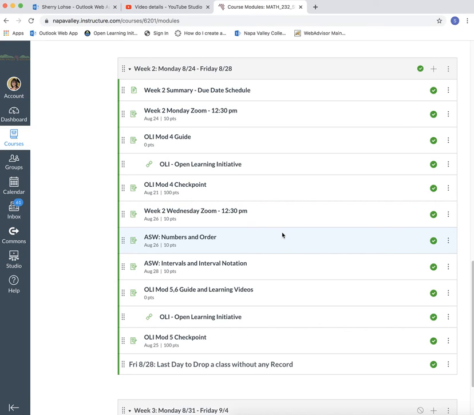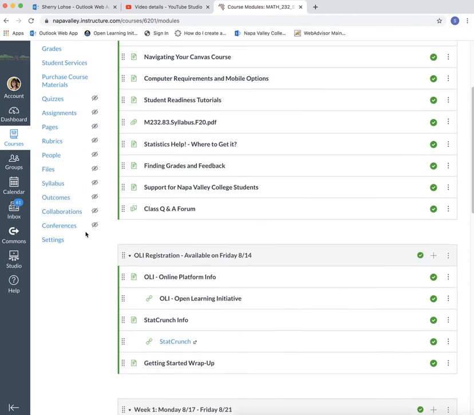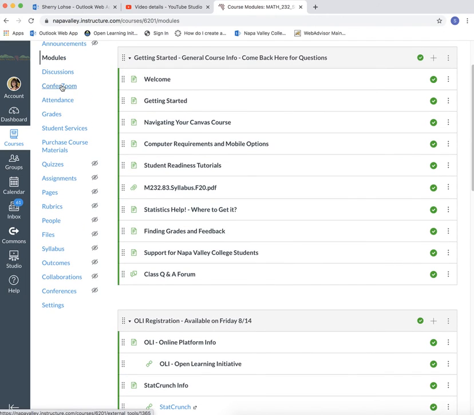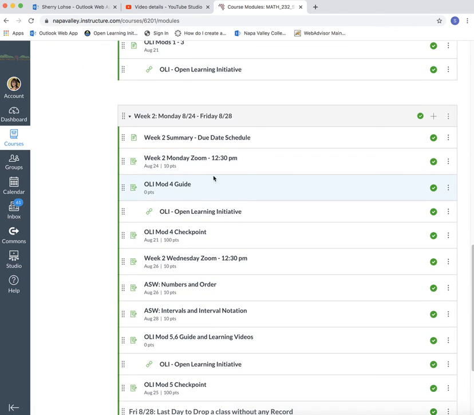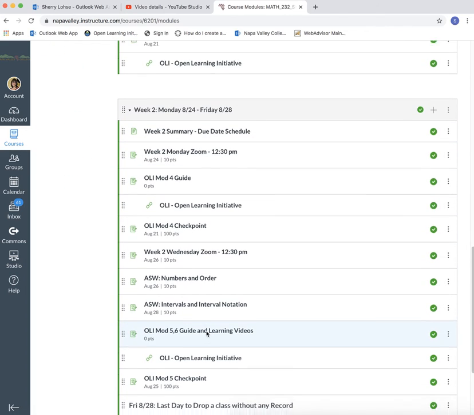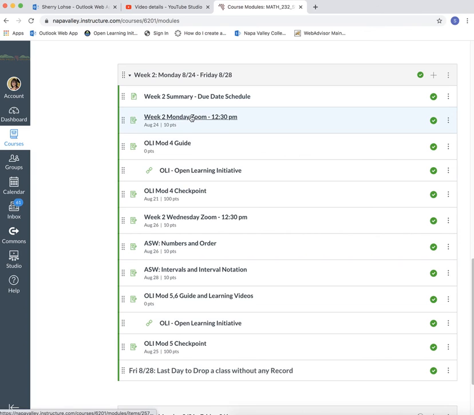When you get stuck, you do have to take that first step and reach out. Use the ConferZoom button and book a private appointment with me. Send me an email to set something up. Go back to the dashboard and check in with the Math Success Center. You have all of those options available to you. And then you're just going to start working your way through here.